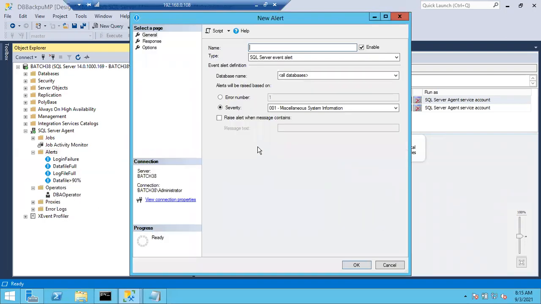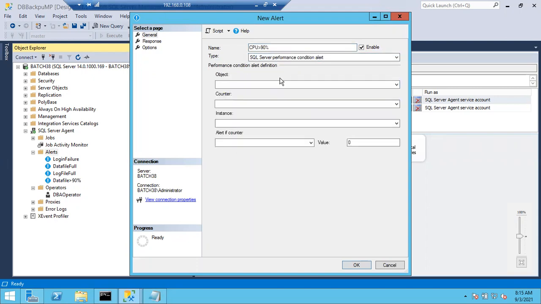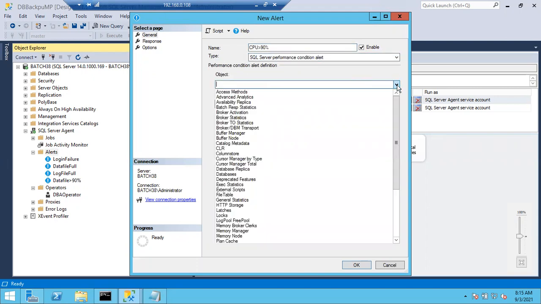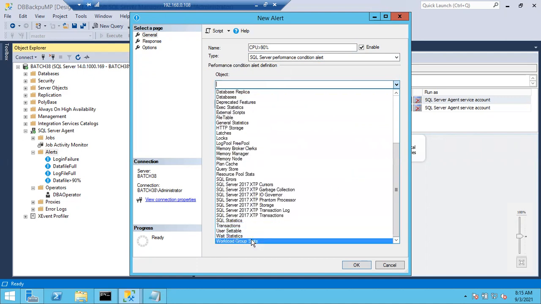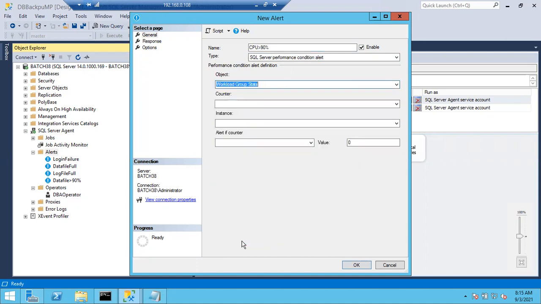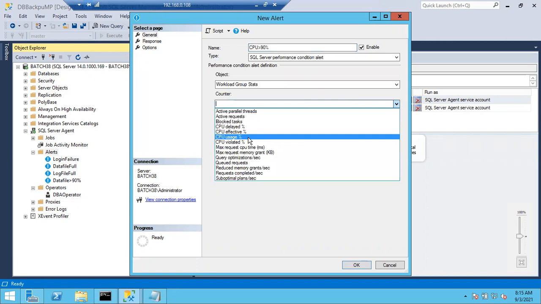Right click, new alert, CPU greater than 90%. SQL Server performance condition alert. Object, here you have to go to the workload statistics. Okay, workload group stats. Okay, choose this option. In this option you can see CPU counters. Okay, select here CPU usage.